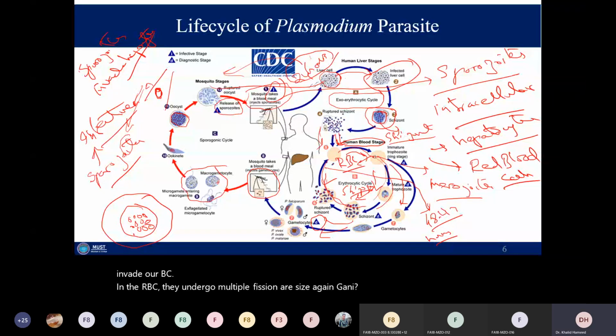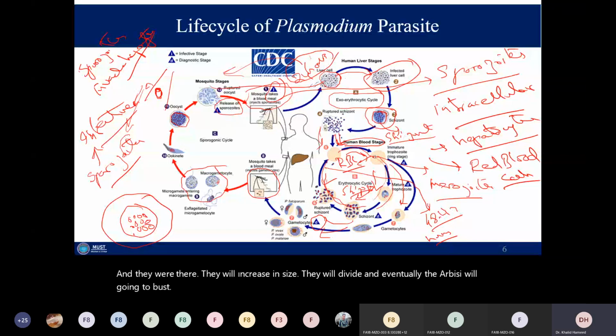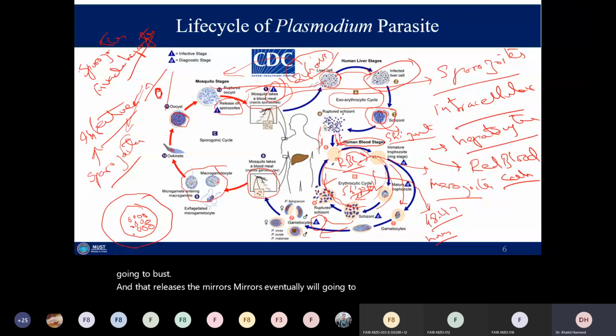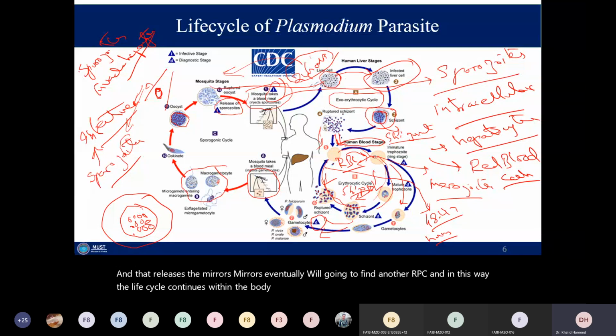And they will increase in size, they will divide, and eventually the RBC will burst. And that releases the merozoites. Merozoites will find another RBC, and in this way the life cycle continues within the body of the human. And some of those merozoites will be converted into gametocytes.